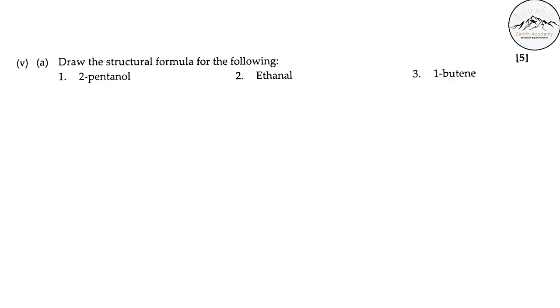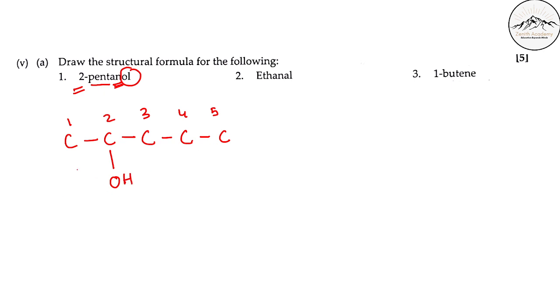Now, fifth, draw the structural formula of the following. 2-pentanol. So now you see pent. So pent means 1, 2, 3, 4, 5. So PENTAN, AN means single bond. So I have drawn single bonds between them. And at 2 position there is OL. So if I number them from here 1, 2, 3, 4, 5, at 2 position you draw OH, meaning alcohol.